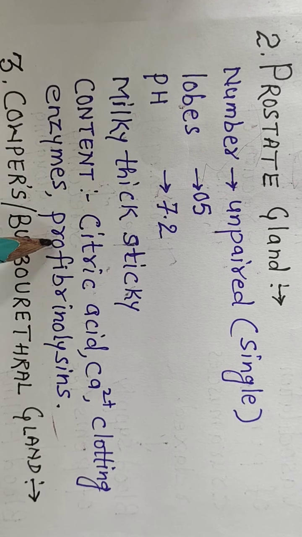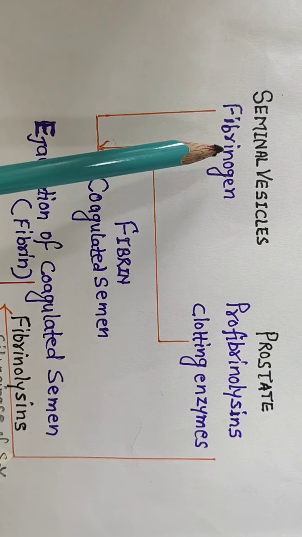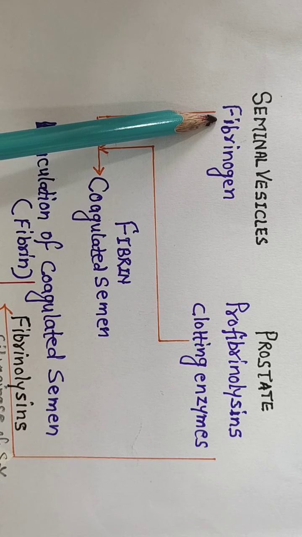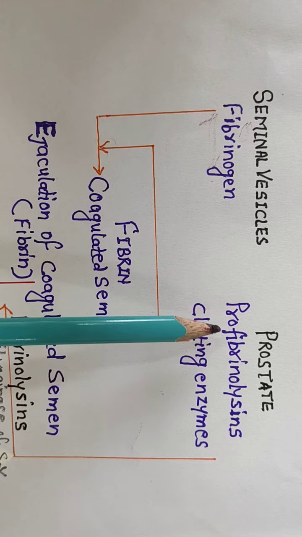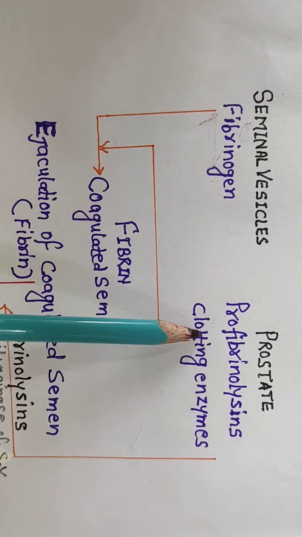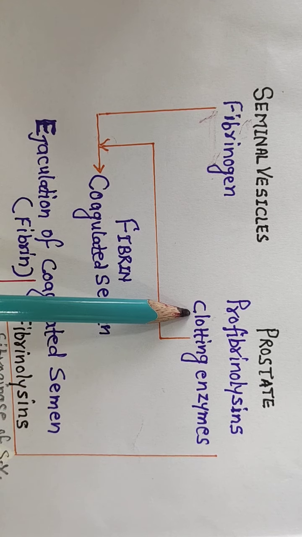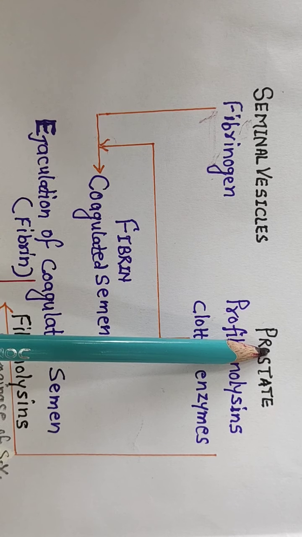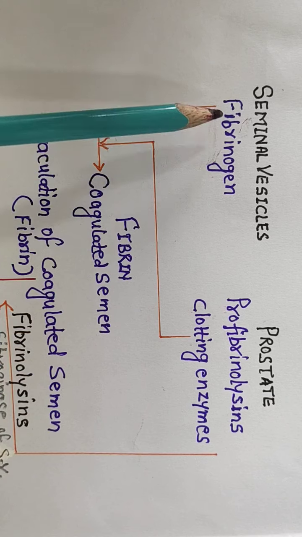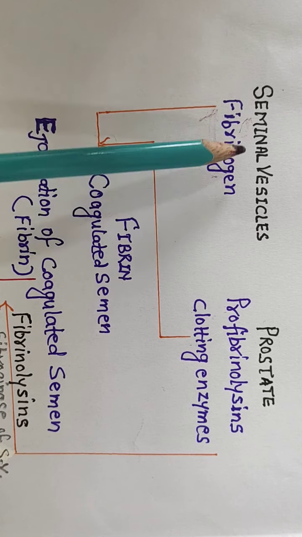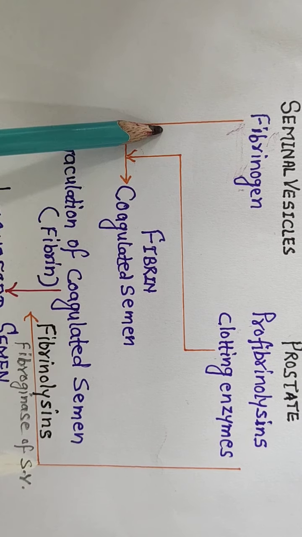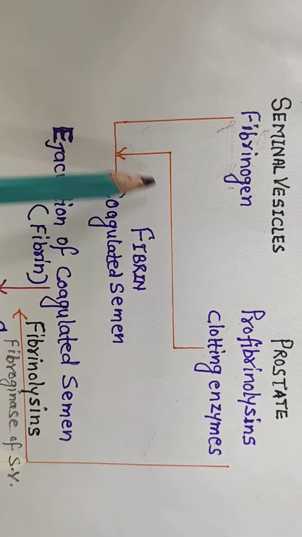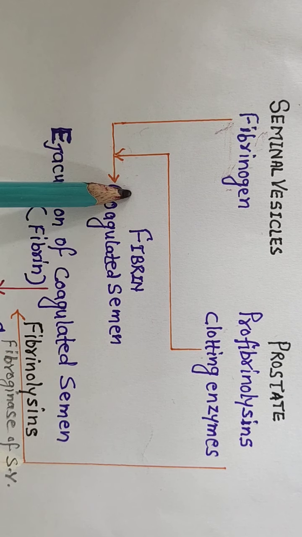Let us see the function of profibrinolysin. Here is the secretion of seminal vesicles. Fibrinogen is present in the secretion of seminal vesicles. Similarly, profibrinolysin and certain clotting enzymes, as we discussed now, are present in the prostate. These clotting enzymes and clotting factors, present in the secretions of both of these glands, come in contact with each other in the prostatic urethra.